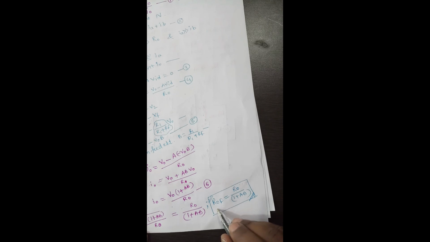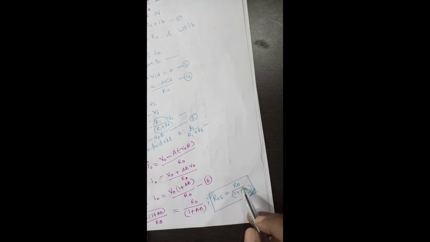Now with the feedback, we are again reducing the output resistance by 1 plus AB. We know that A is very large, so this factor will again reduce it. So we are minimizing the output resistance with feedback, and we are increasing the input resistance with feedback.